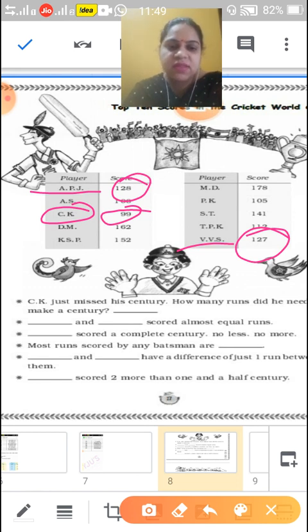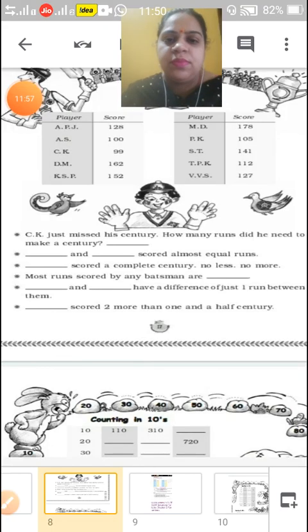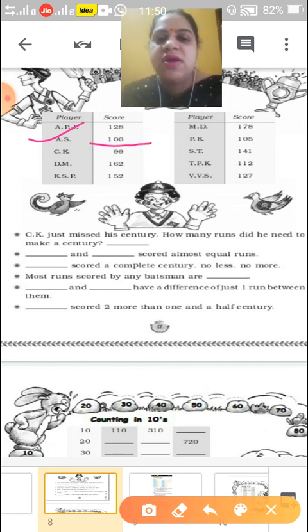Now let's look at who has scored a complete century. So children, can we have a look who scored a complete century? Yes, AS scored a complete century. He scored 100 runs, so he scored a complete century. Next,